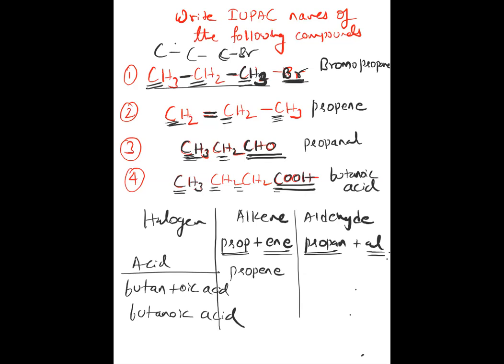Here we introduce bromine, so it is called bromopropane. Here also I will explain: we removed one hydrogen and put another functional group CHO, but it increased the number of carbons to three, so it is called propanol. Everywhere, whenever we introduce a functional group, we are removing one hydrogen and putting one new group.